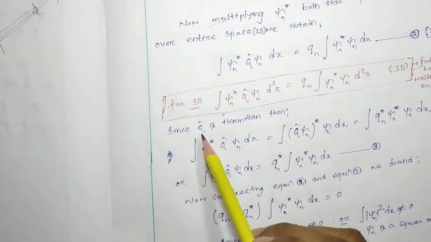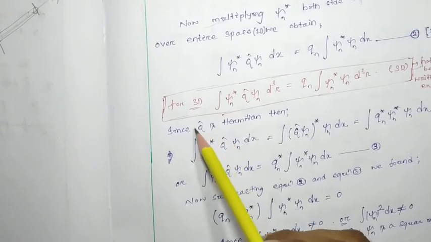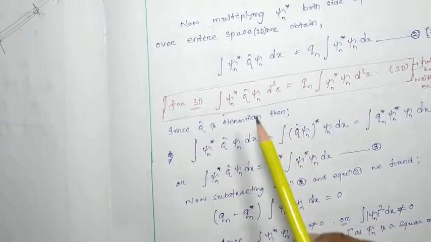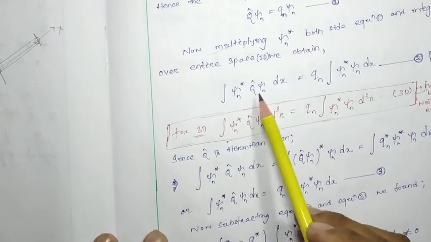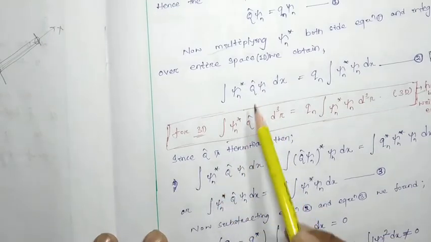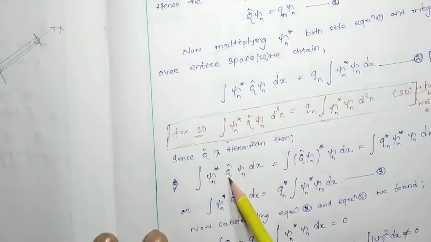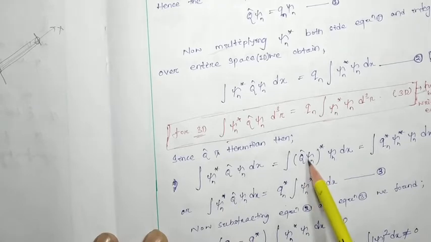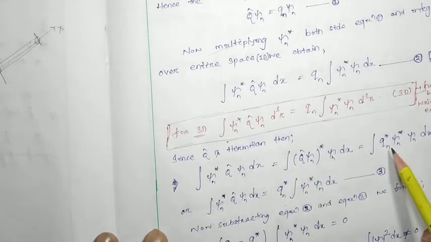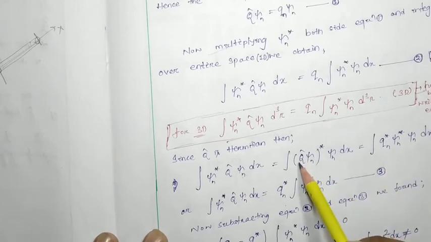Since we have accepted that q cap is Hermitian, this equation can be written as the integral of psi n star q cap psi n dx equal to, as this is Hermitian, the integral of q cap psi n whole star times psi n dx.